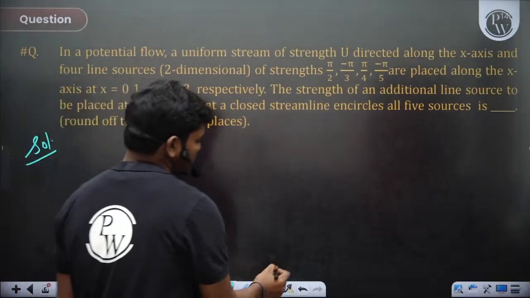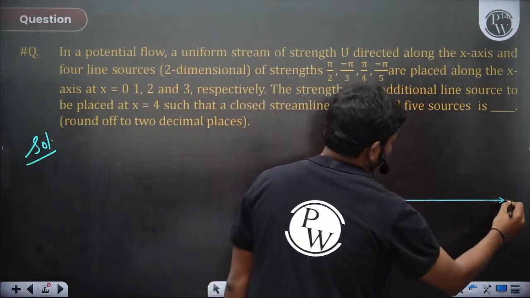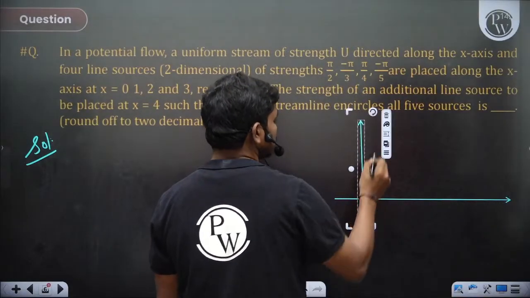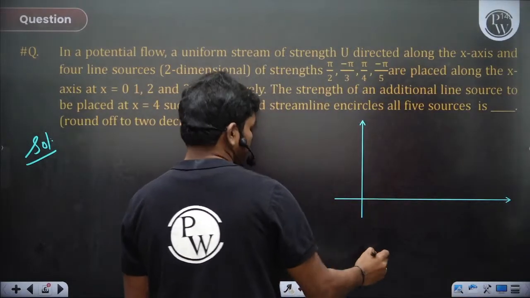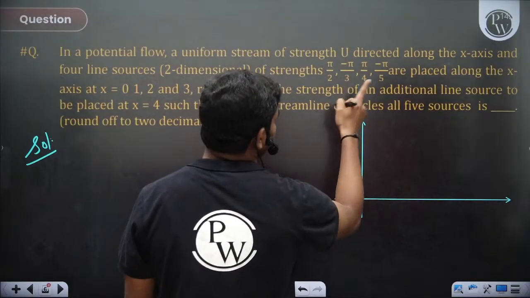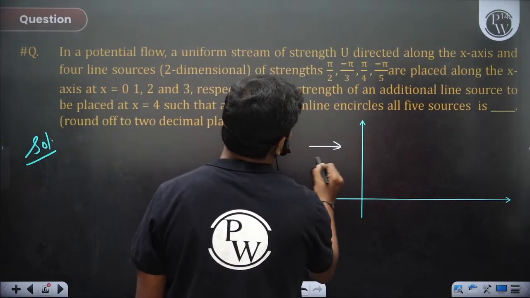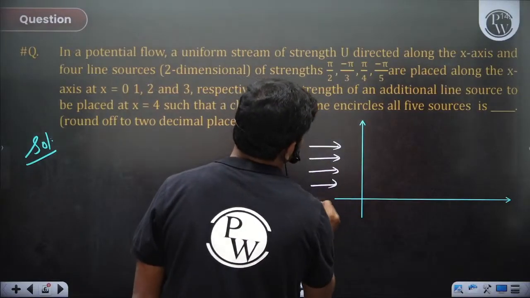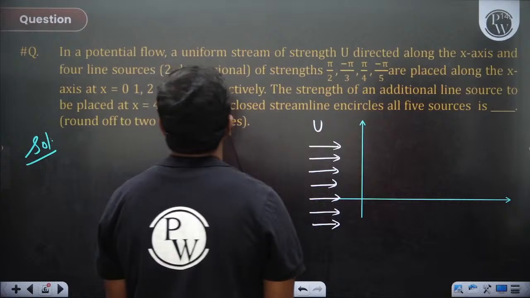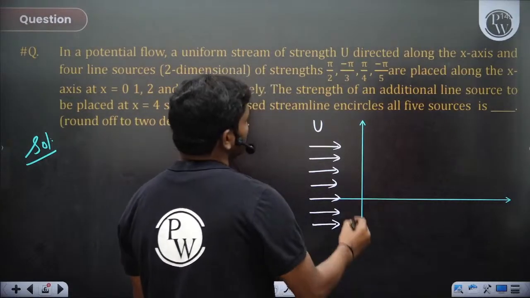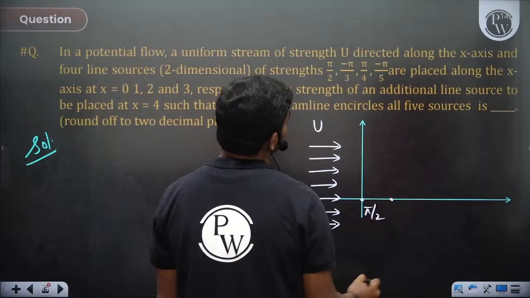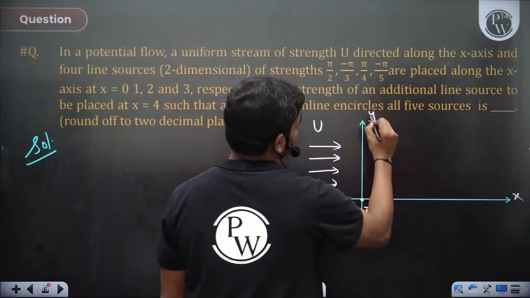You have an x-axis. Anyone with the answer, you can type meanwhile. So you have an x-axis and let's say this is the y-axis. Then there is a uniform stream directed along the x-axis. Let's say there is a uniform stream which is coming in with velocity u. Now there are line sources of strength pi by 2 at the origin. Then at x is equal to 1, you have minus pi by 3.